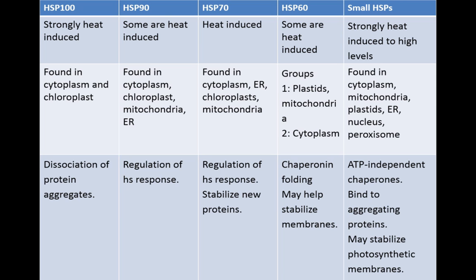The HSP70 family are found in the cytoplasm, ER, chloroplasts, and mitochondria, and they help in the regulation of the heat shock response and stabilizing new proteins.